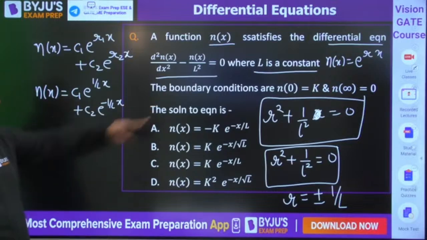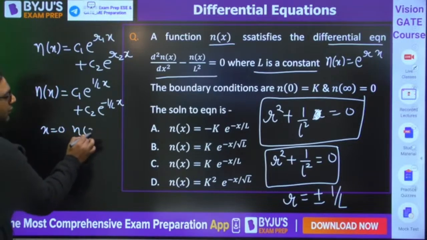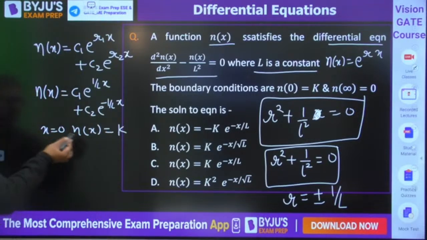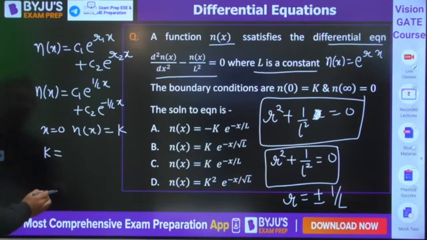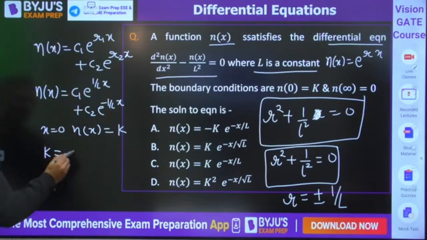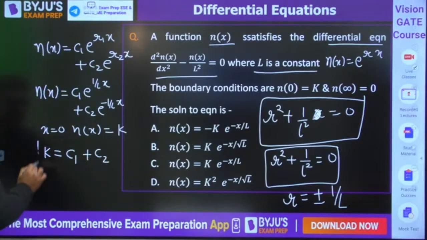Okay. And they have given when x is 0, nx is k. So when you put x equals 0, k equals x0. You know it is 1 by L, x0 will be 1, C1, it will be C2. So C1 plus C2 is equal to k.